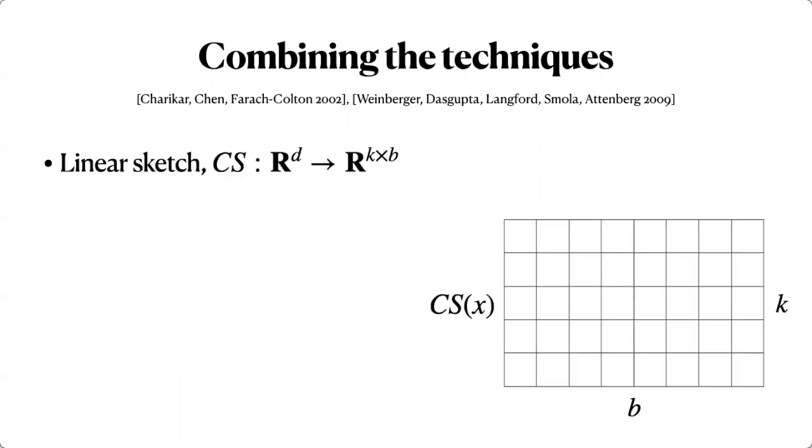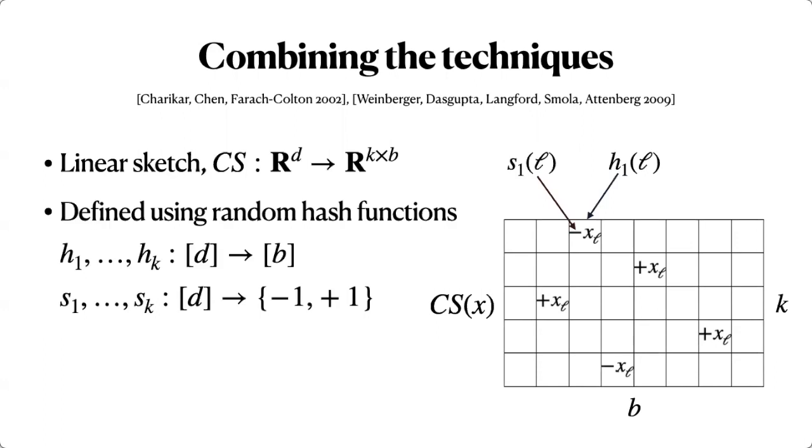So now we are going to look at it slightly more abstractly. This histogram that we want to compute, we think of it as a d-dimensional vector, and we want to map it to a lower dimensional vector that still contains the essential information about the histogram. And the idea is the same as before. Each time we have a count, like 4 planes or something like this, we want to either add or subtract 4 from several places in this sketch. And where we add or subtract, and whether we add or subtract, we let these random hash functions determine that.